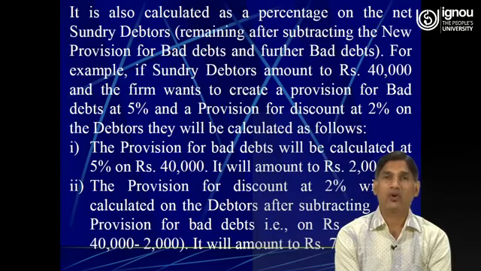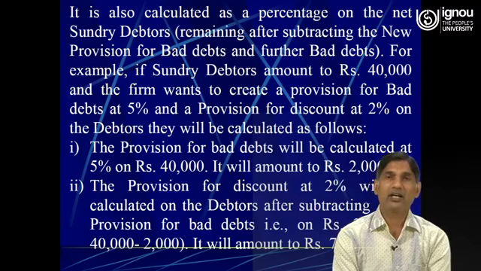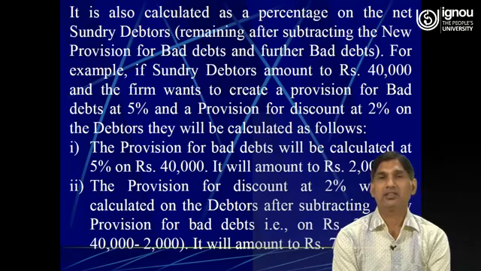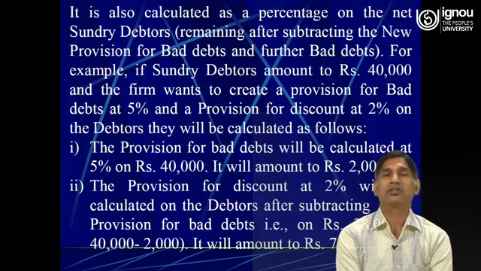While making a provision for discount on debtors, these two things, further bad debts and the amount of new provision for bad debts, must be subtracted from the amount of sundry debtors provided in the trial balance. Then on the net amount, or the good amount of debtors, the provision for discount on debtors is provided.